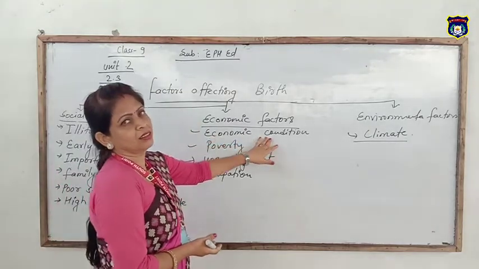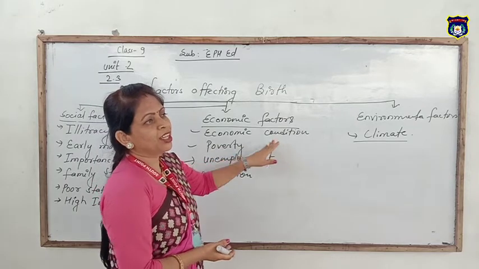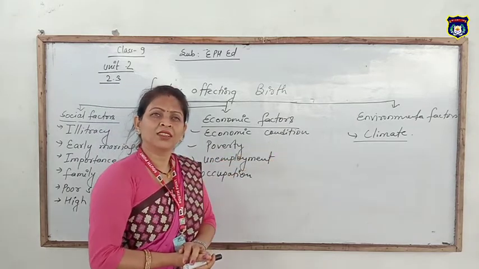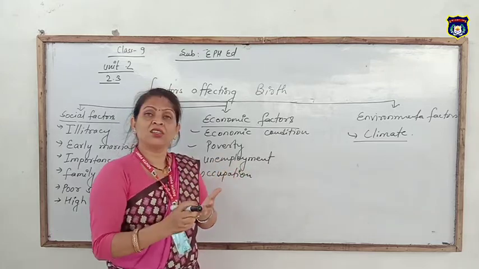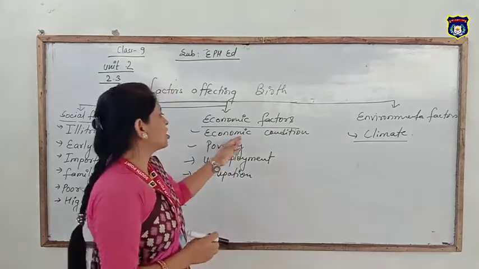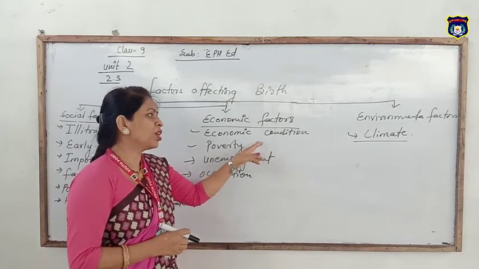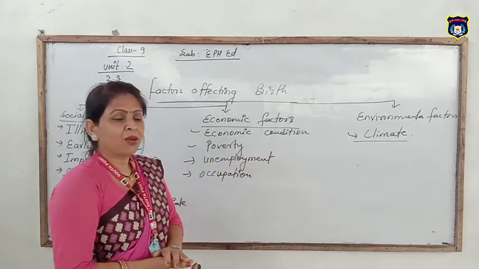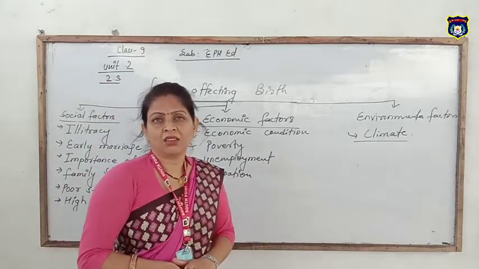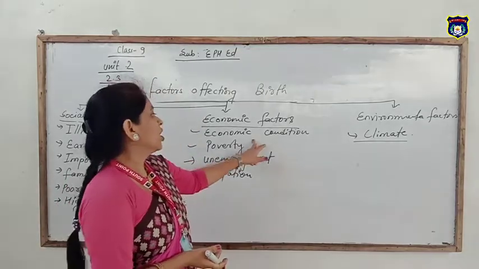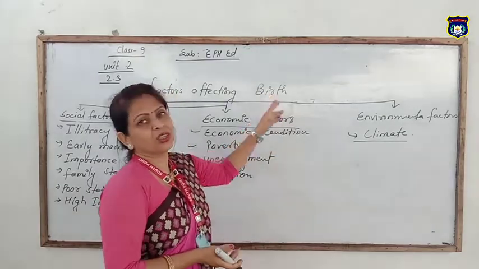Economic condition: the family having more economic status and engaged in work, they bear fewer children, but the family having poor economic condition, for their future security, they want to bear more children, and their birth rate is going to be high.